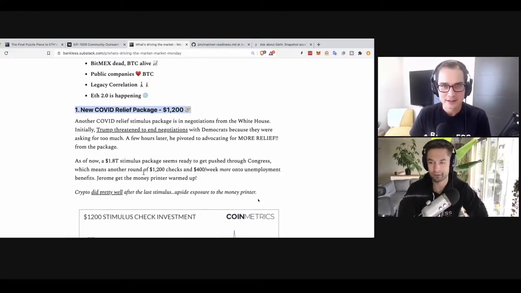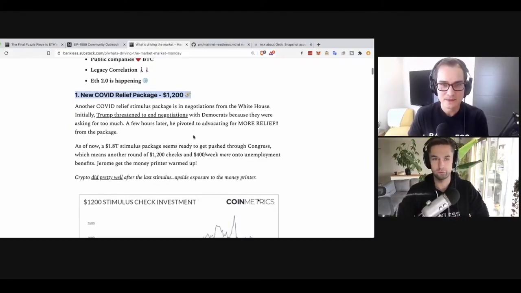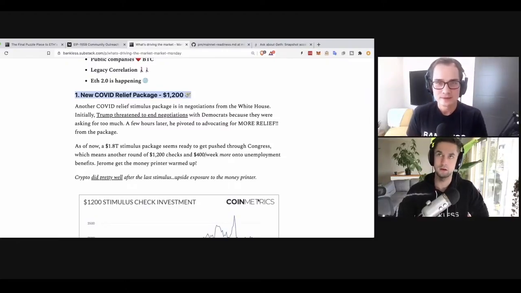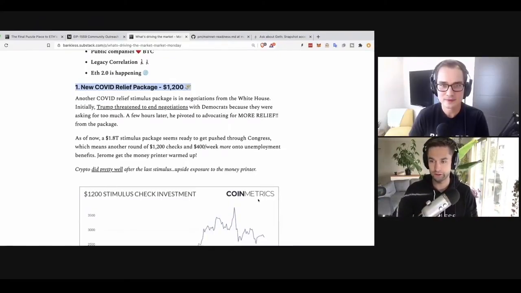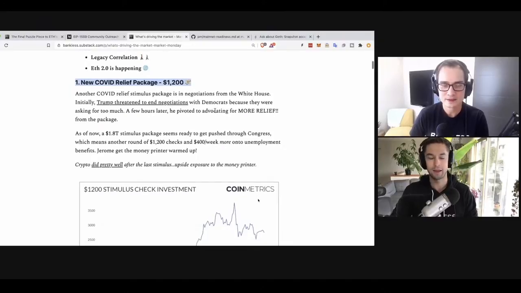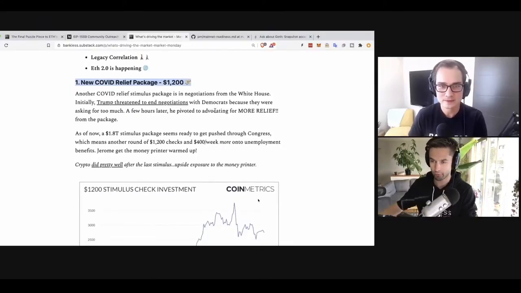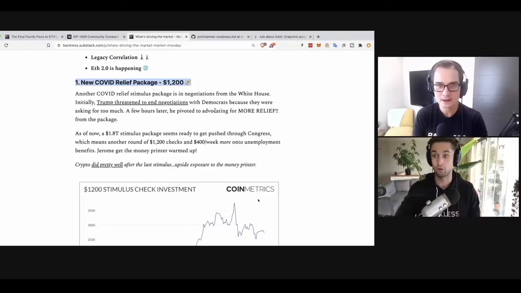Yeah, this is the second COVID relief package with $1,200 in it for all Americans. This is something that a lot of people, if they were around now, would have been Bitcoiners. But 10, 20, 30 years ago, maybe they were gold bugs or libertarians. People like Ron Paul said something like this was coming forever ago. Ron Paul said inflation is eating the middle class. And now with COVID, we need inflation in order to survive, right?